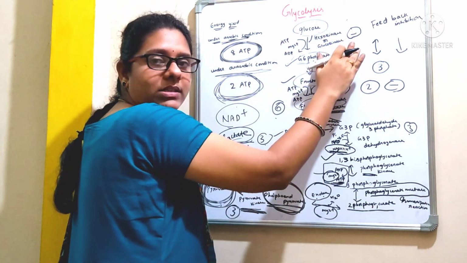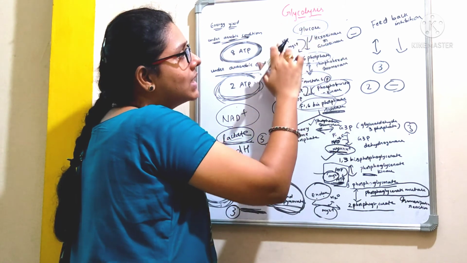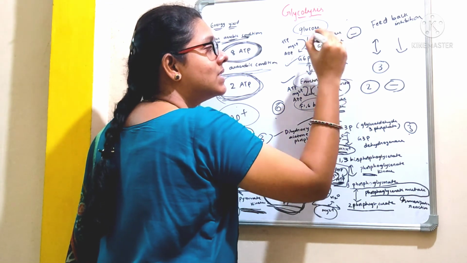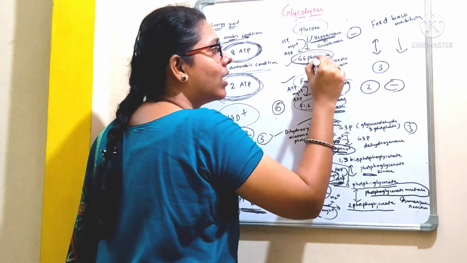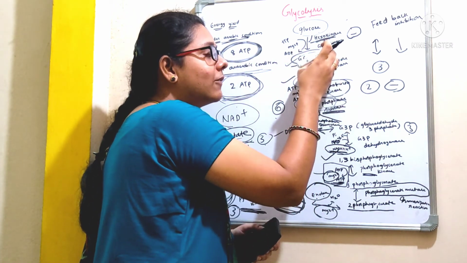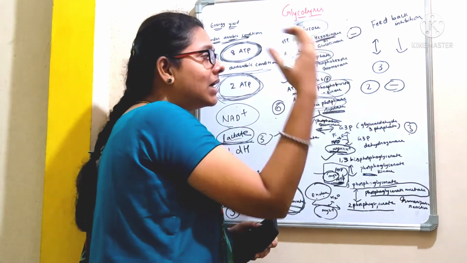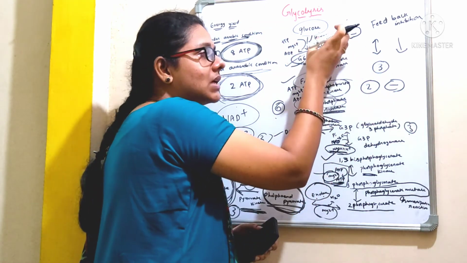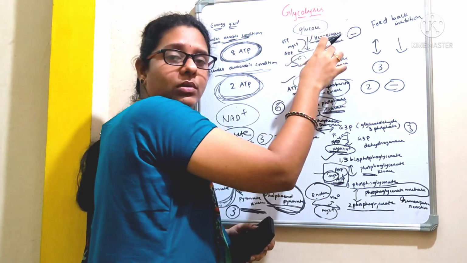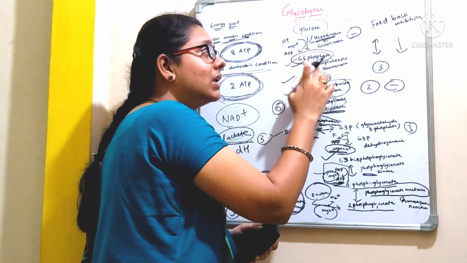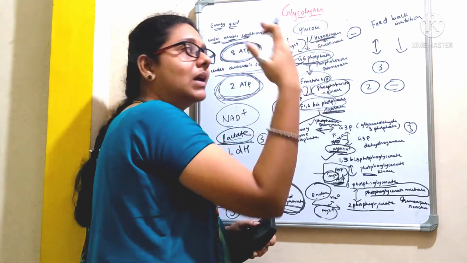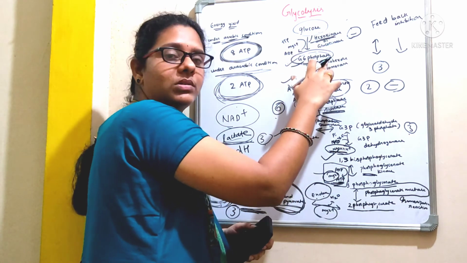Coming to the first regulatory step of glycolysis, see here, this is the entry point of glycolysis, right? Here the enzyme hexokinase is feedback inhibited by the product called glucose 6-phosphate. Feedback inhibition means the product itself will inhibit the enzyme. That means here there will be no phosphorylation if this enzyme is inhibited. We need this enzyme to carry out the conversion of glucose to glucose 6-phosphate. But if this product inhibits the enzyme, there will be no phosphorylation of glucose. That means the glucose is no longer converted to glucose 6-phosphate.